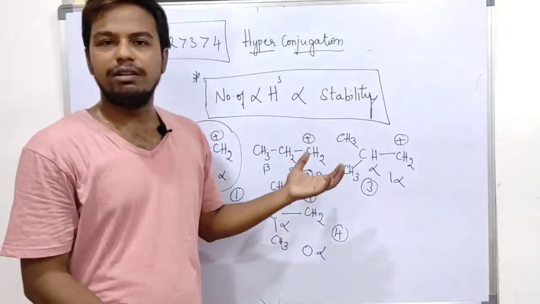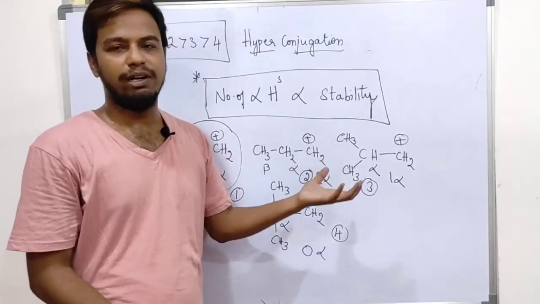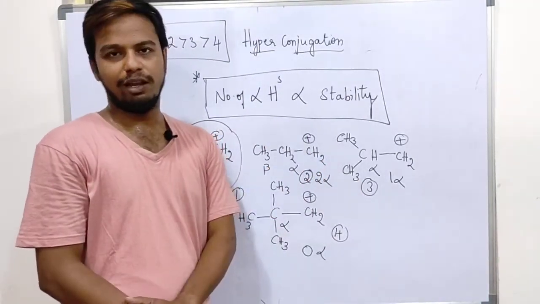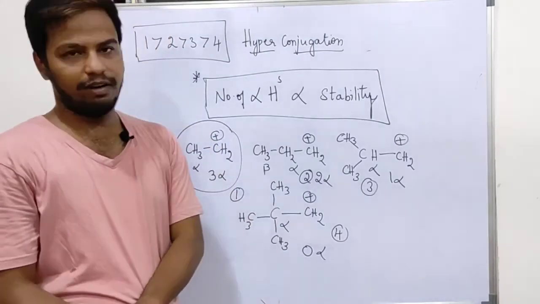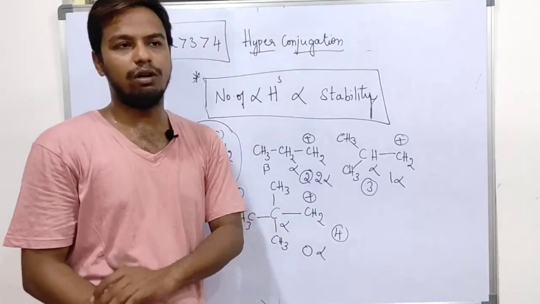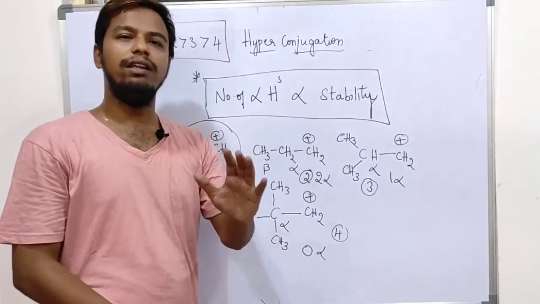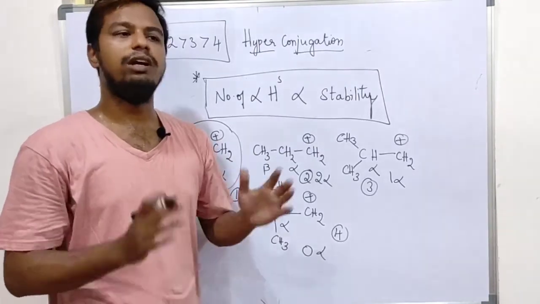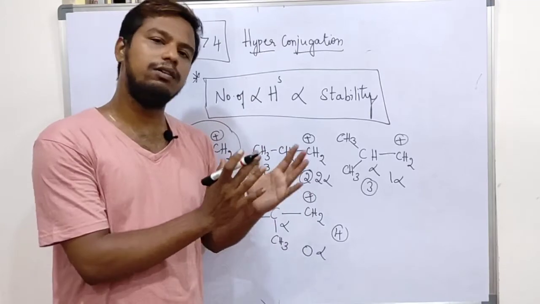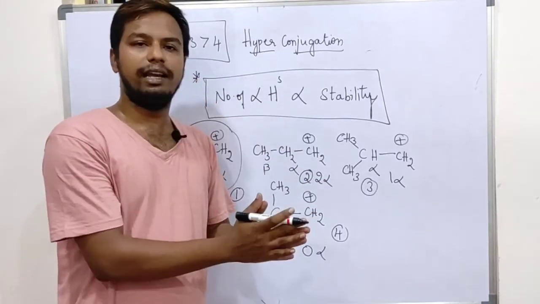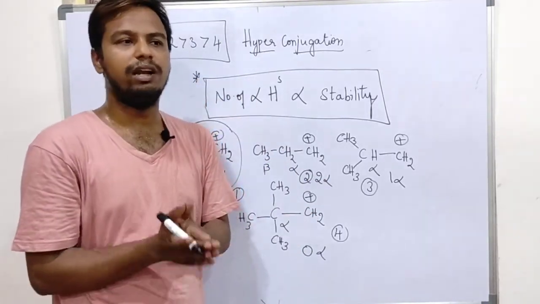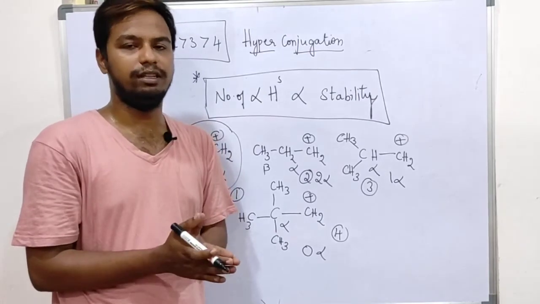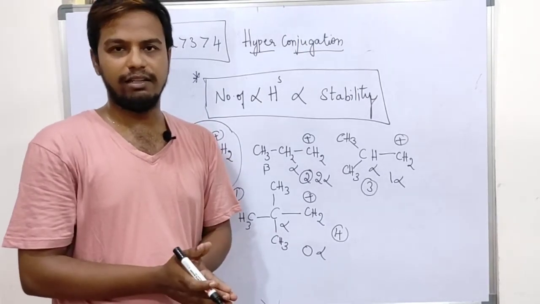If you want me to take more examples of hyperconjugation, I would like to. Otherwise, this much is more than enough. You must know how to identify all the effects: inductive effect, mesomeric effect, hyperconjugation, and resonance. You have to learn to apply general organic chemistry towards solving problems, and I will make you learn how to deal with it. With this I would like to conclude.